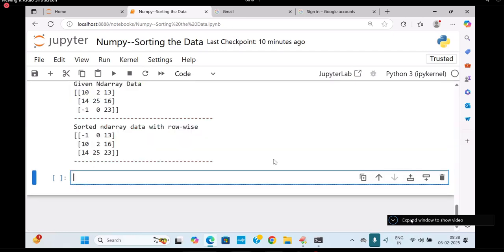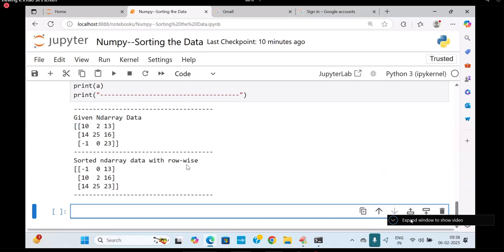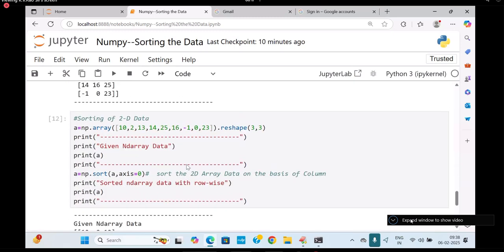See my dear students, all of you. Are you observing now? Yes, see minus 1, 10 and 14. This one you observe? 0, 2, 25. This one you observe? This is by default like this only. Are you following me? This is based on column.